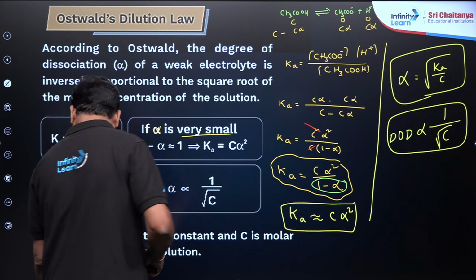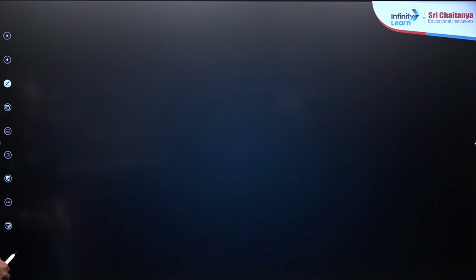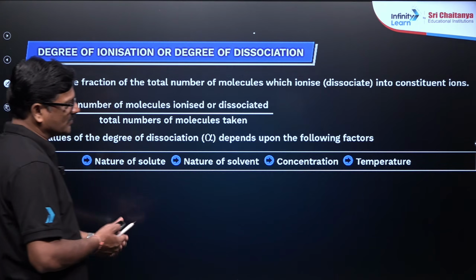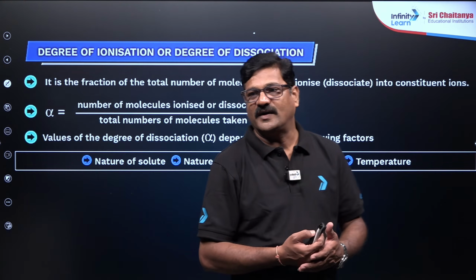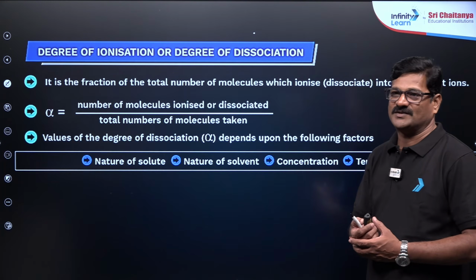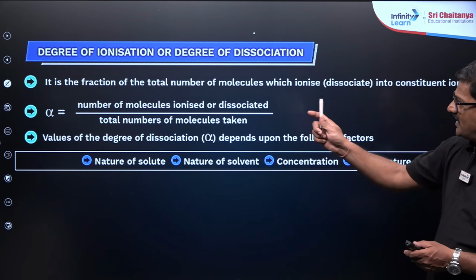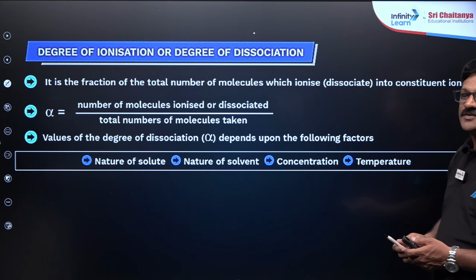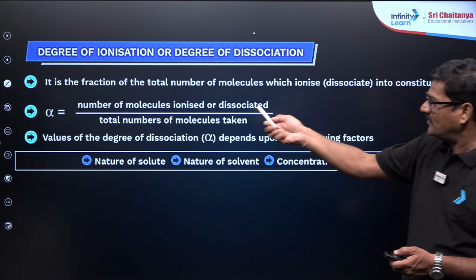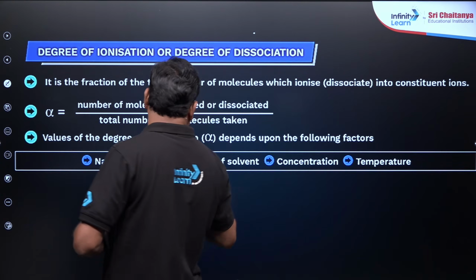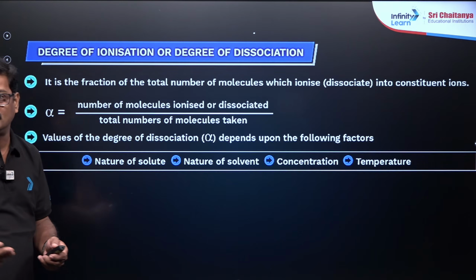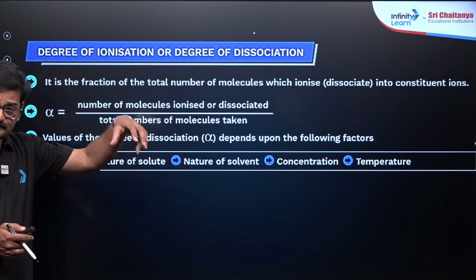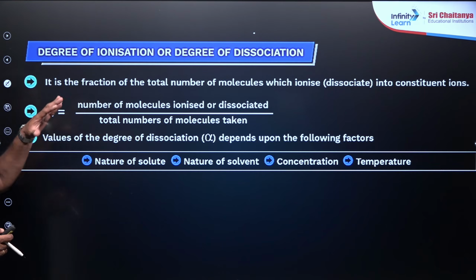Before going for this, I just want to talk about the basics of degree of ionization or degree of dissociation. Bachcho, it is the fraction of the total number of molecules which ionizes to the constituent ions. Okay, so alpha is equal to the number of molecules ionized, or you can say dissociated, upon the total number of molecules that are dissolved in the solution.